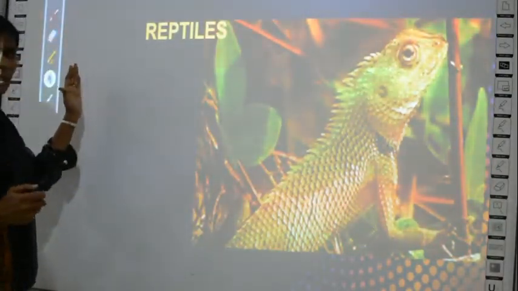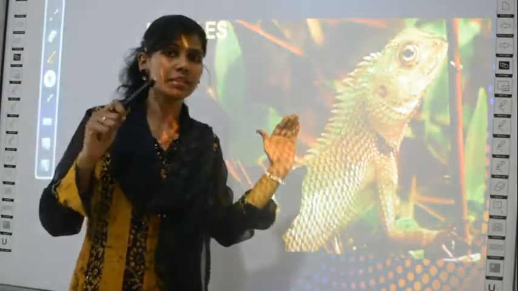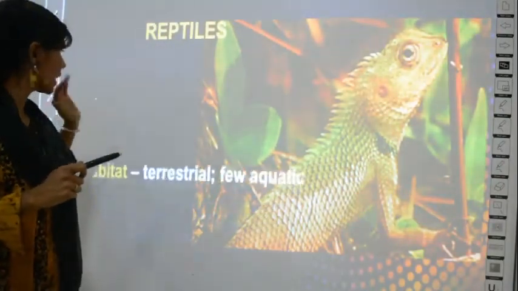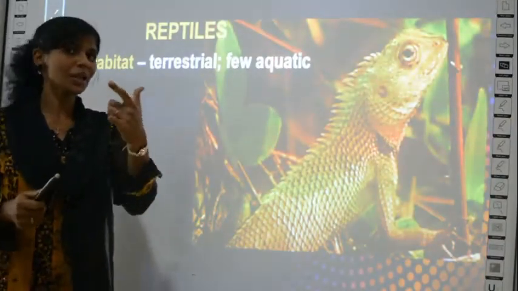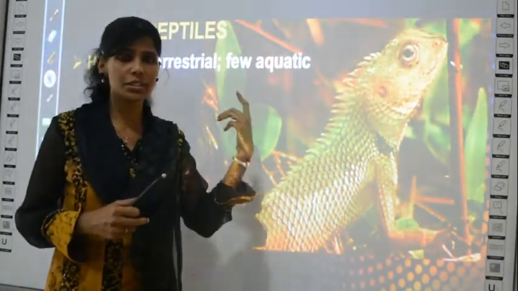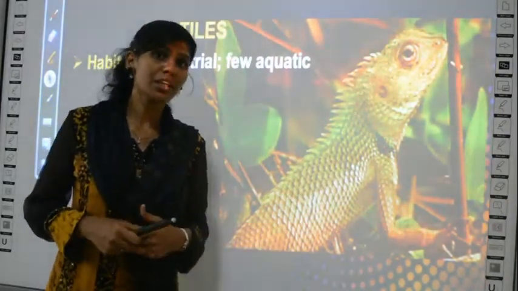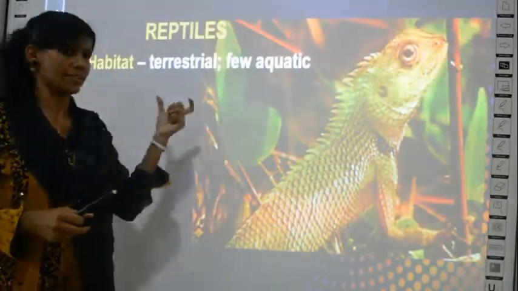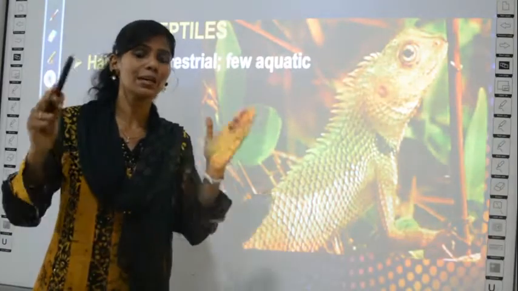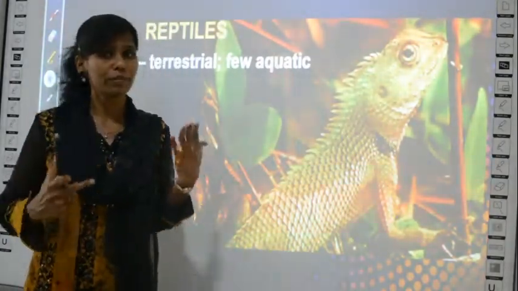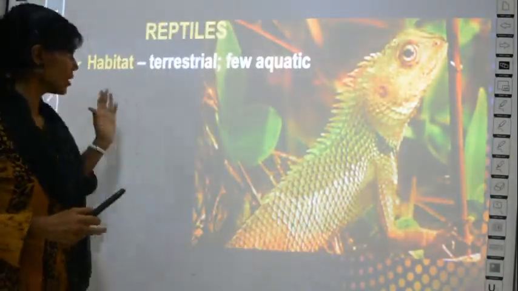So what are the characteristics? Where can you find a garden lizard? Mostly in the terrestrial environment. Terrestrial means land and aquatic means water. But I told you snakes also belong to this group called reptiles, right? Some snakes you can find in water also. So mostly they are terrestrial, but a few of them are aquatic, which means mostly they live on land, but some groups of organisms have the ability to live in the water. So this is the first property.